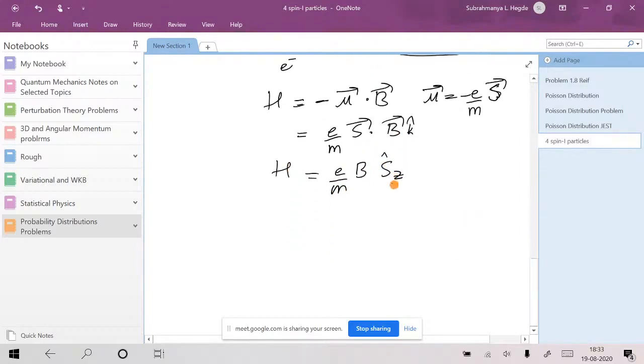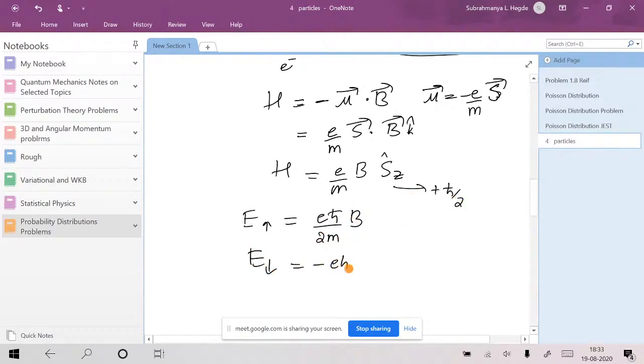Now this will have two eigenstates for spin half. We take the plus h bar by 2 eigenvalue, multiplied with e by m times B, giving e h bar by 2m times B, which is one of the eigenvalues. The other eigenvalue, spin down, corresponds to minus h bar by 2, giving minus e h bar by 2m times B. This e h bar by 2m is usually called the Bohr magneton, where m is the mass of the electron. We write the first as plus mu B times B, and the other as minus mu B times B. So this is how it is done.